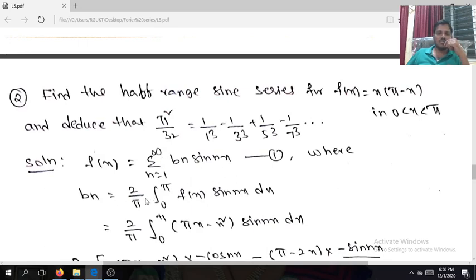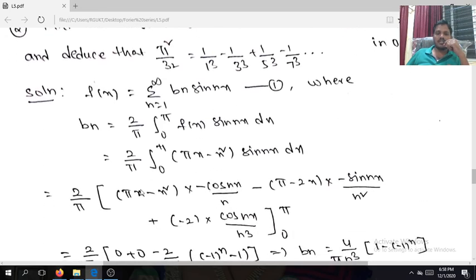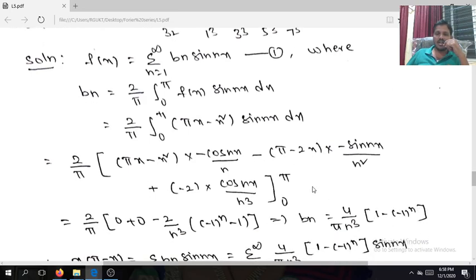So bn is equal to, by the formula, 2 by pi integral 0 to pi f of x sin nx dx, that is pi x minus x squared times sin nx. You go for integration by parts: pi x minus x squared as u. Integration of sin nx is minus cos nx divided by n, minus the derivative of pi x minus x squared, which is pi minus 2x, and the integration of cos nx is sin nx by n, that is n square.